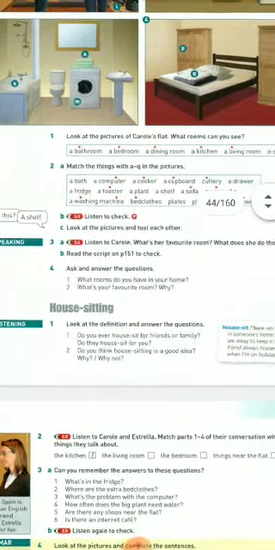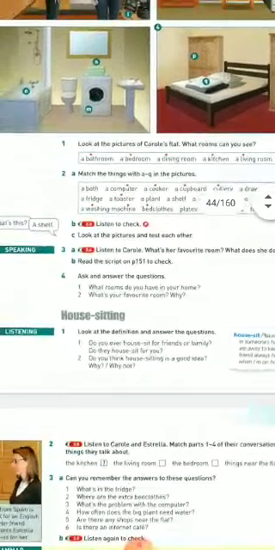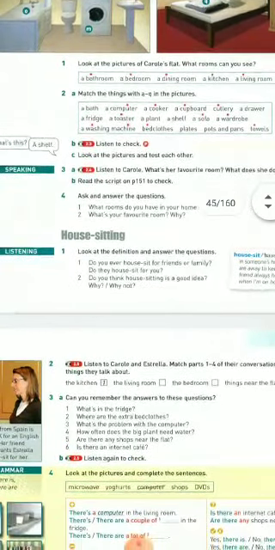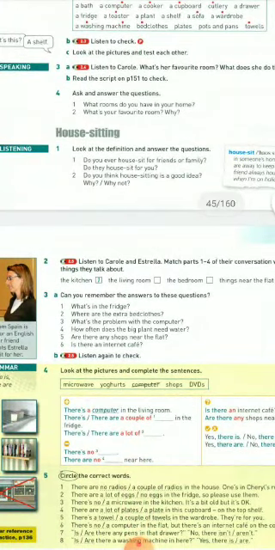She's going to talk about her favorite room. You've got the script on page 151. So my recommendation is to read the script if you've got the book with you. And there you have the questions again about the definitions and answering the questions.